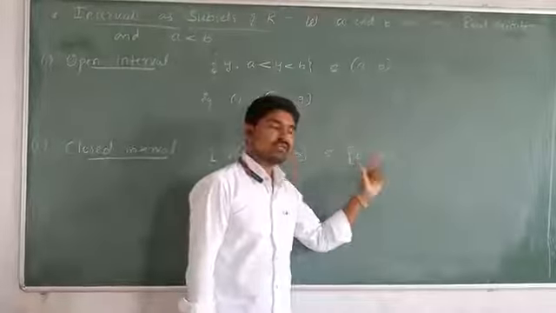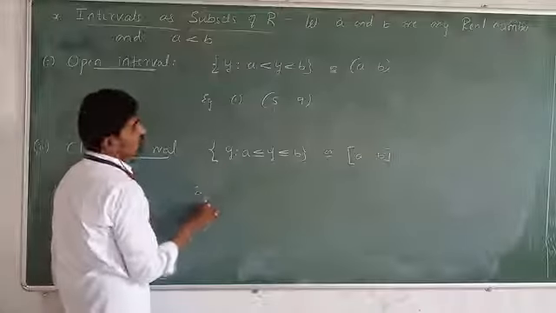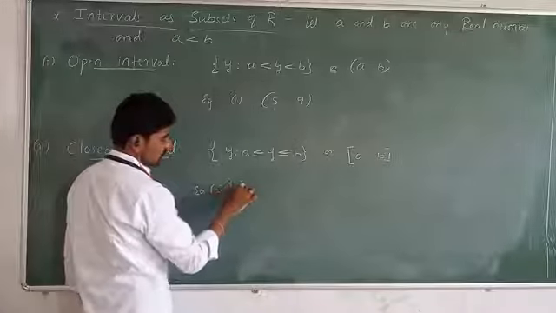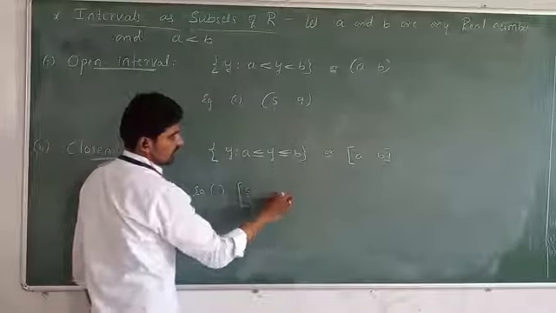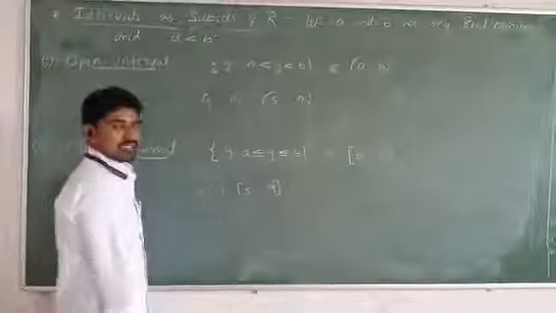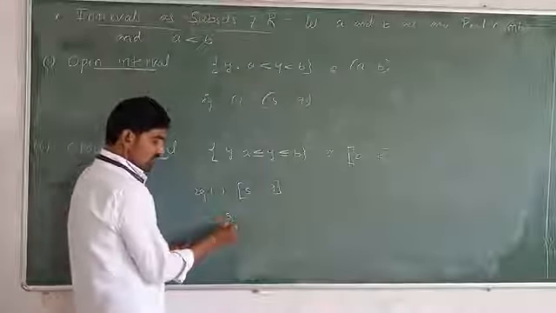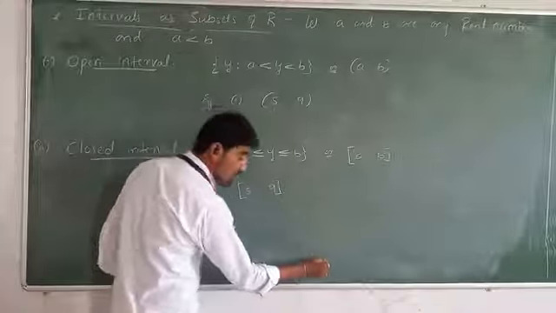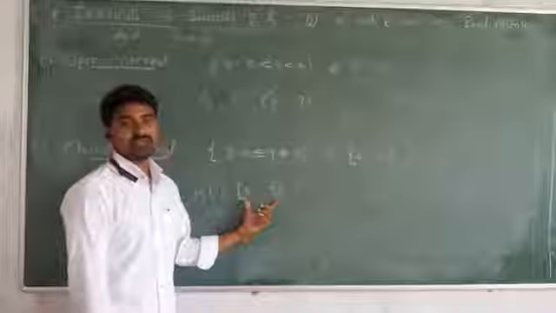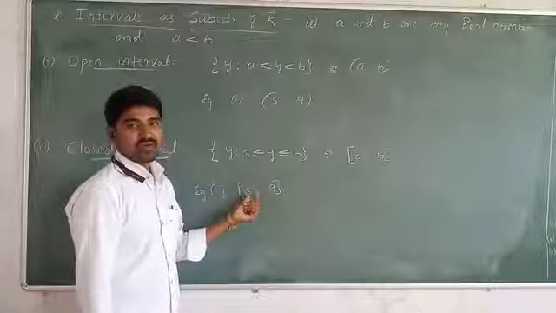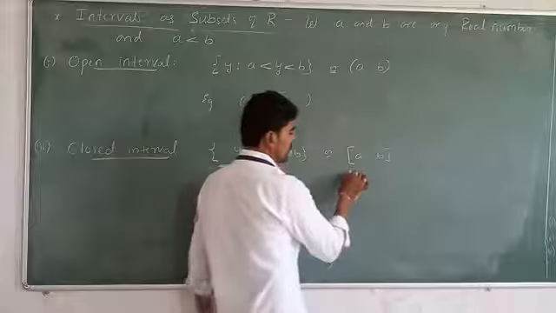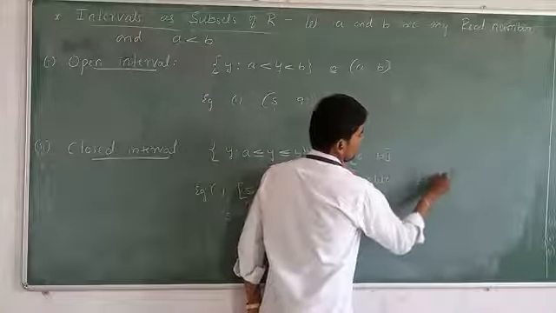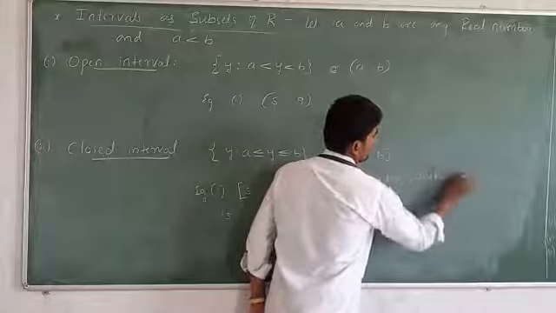All those numbers belong to this interval. For example, we may consider the same example here, open with 5 to 9, but in this example it is closed with 5 to 9. Closed with 5 to 9. It means including 5, 5.1, 5.01, 5.2, 5.3 up to 8.9999 as well as 9 is also included in this interval. Including the end points 5 and 9. So closed interval is what? Including this A and B.